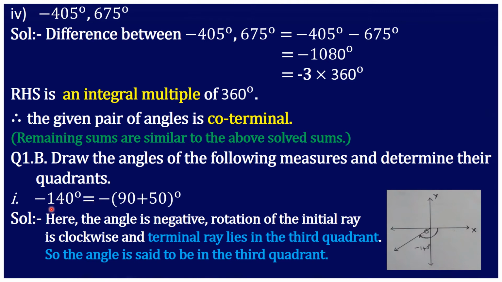Now minus 140 degree can be written as minus 90 plus 50 degree. As the angle is negative, we know the direction is clockwise. So after covering 90 degree, it again covers 50 degree. So 90 degree and 50 degree in the clockwise direction, the initial ray reaches the terminal ray in the third quadrant. So the given angle lies in the third quadrant. Clear?